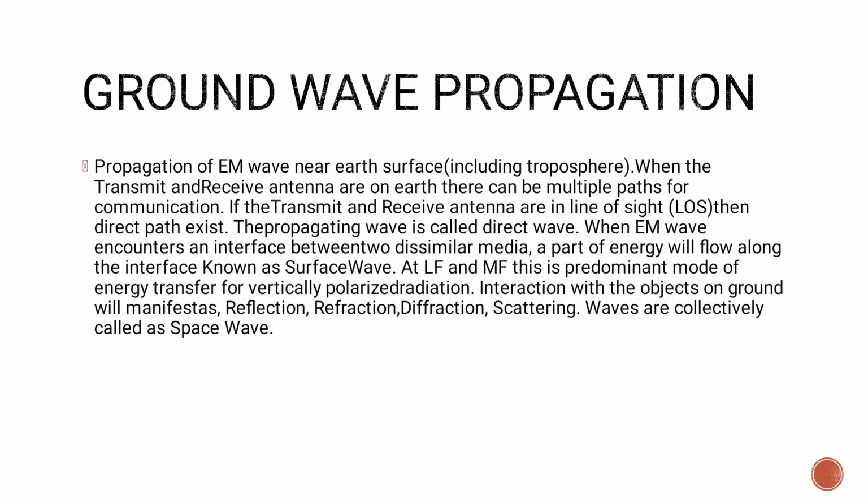When an EM wave encounters an interface between two dissimilar media, a part of the energy will flow along the interface, known as the surface wave. At LF and MF, this is the predominant mode of energy transfer for vertically polarized radiation. Interaction with objects on the ground will manifest as reflection, refraction, diffraction, and scattering. These waves are collectively called the space wave.